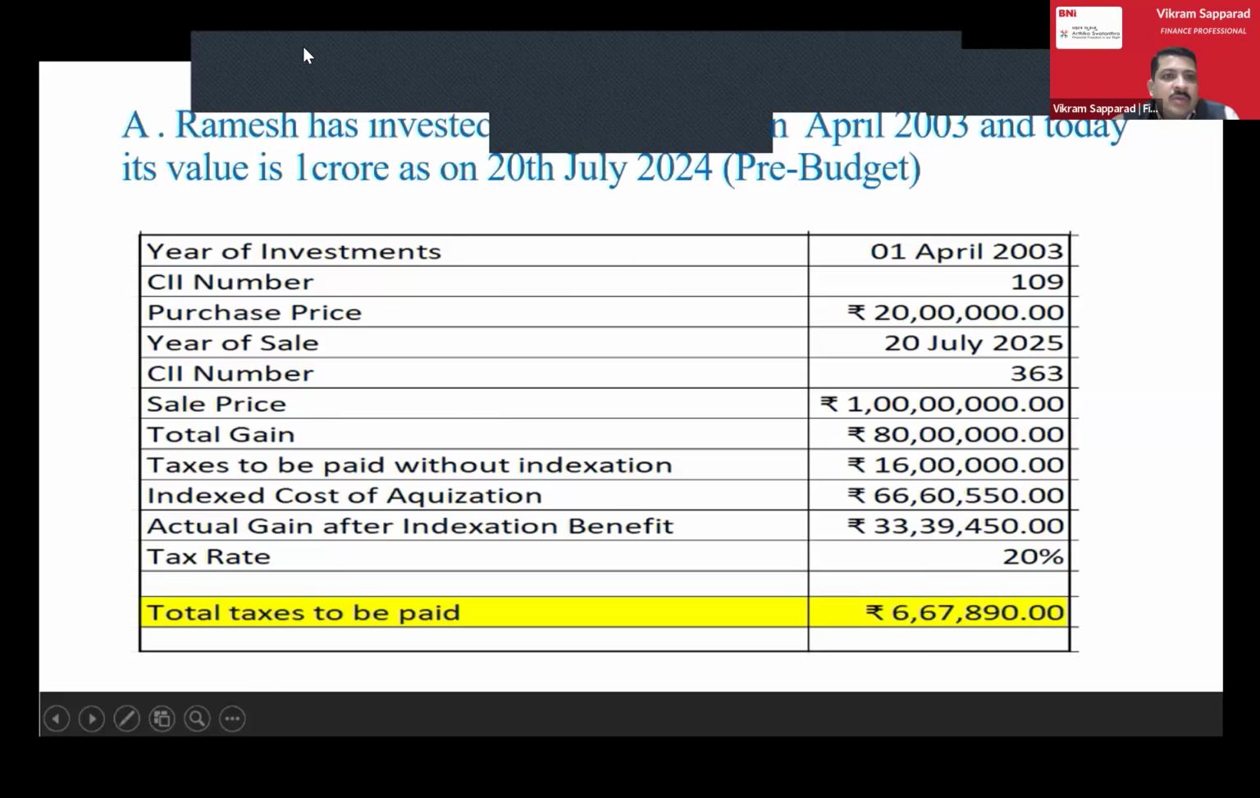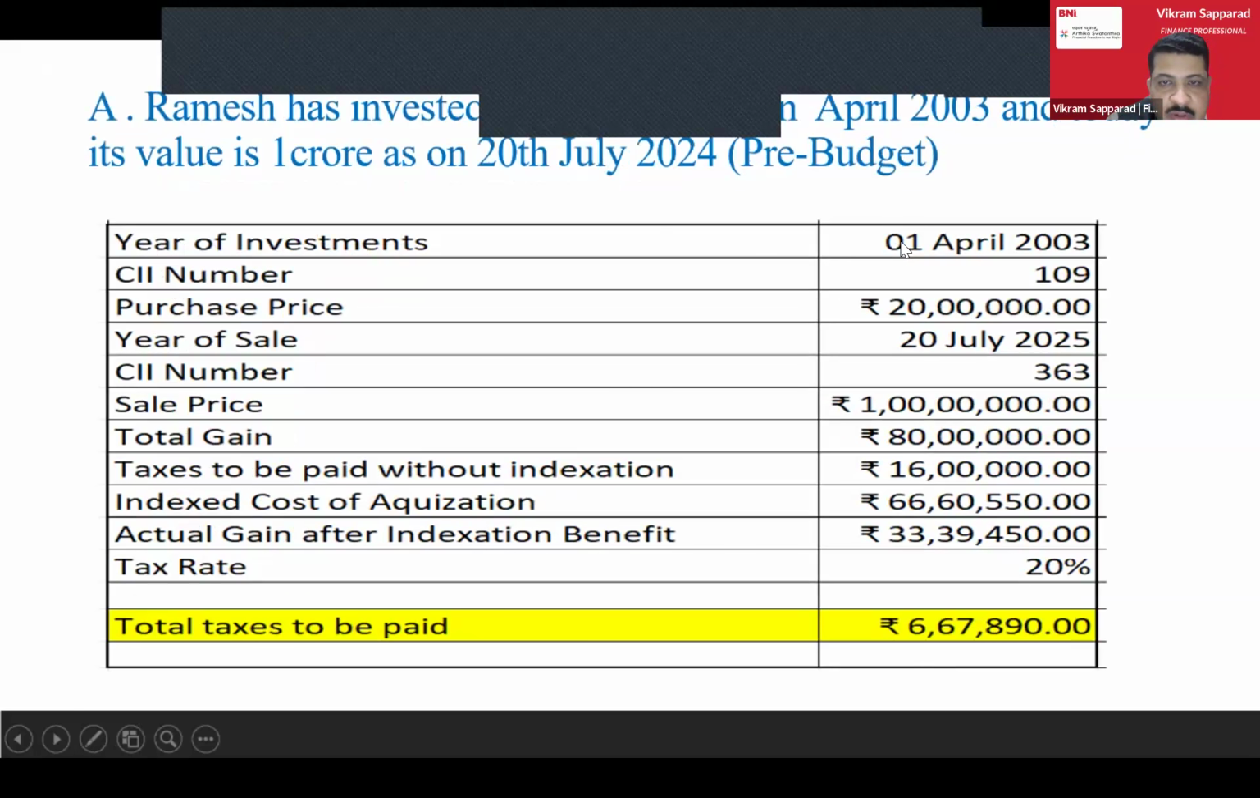Okay, so Ramesh's case, hope you're all able to see the table, correct? Ramesh purchased a property on 1st of April 2023 at the value of 20 lakh. Today, as on 20th July, the value is 1 crore. The net gain is 1 crore minus 20 lakhs, which is 80 lakhs. If tax has to be paid without indexation at 20%, it will be 16 lakhs, and this will not work like this.